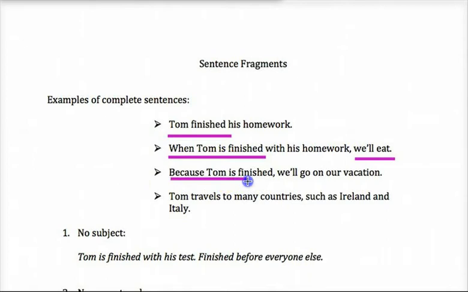How about this one? Because Tom is finished, that's only a partial sentence. But we have more. We'll go on our vacation. All right, that works. Tom travels to many countries. Okay, that works right there. And we have examples of it over here, such as Ireland and Italy. What's in common with all of these is there is a subject and a verb properly formed that are outside of any of these things called dependent clauses. So all of these sentences that I have here are all correct.